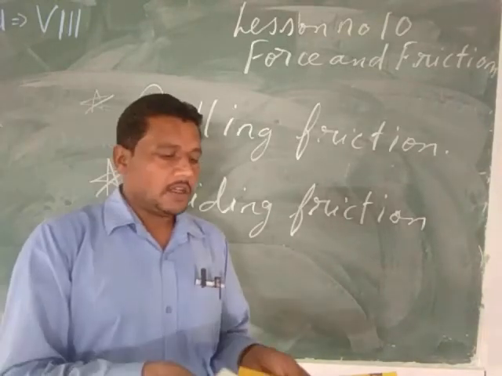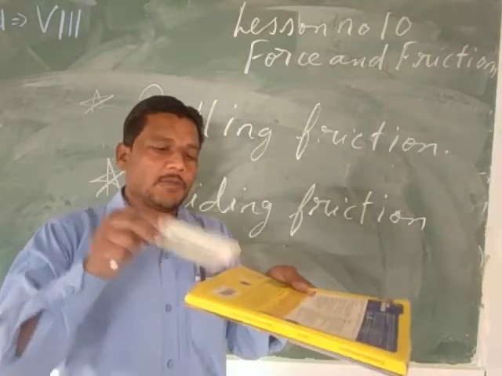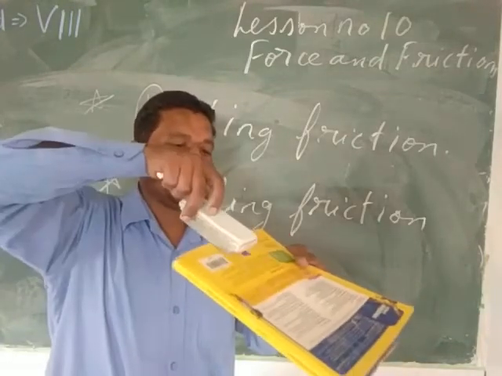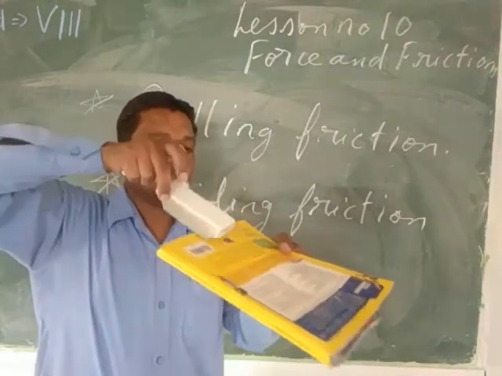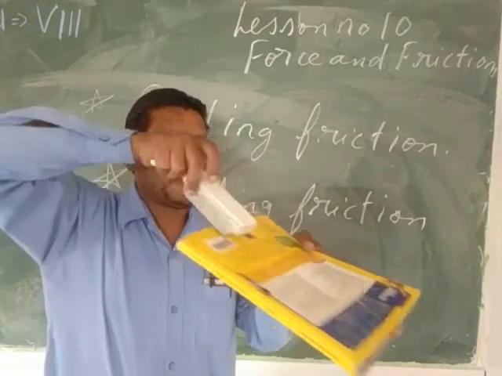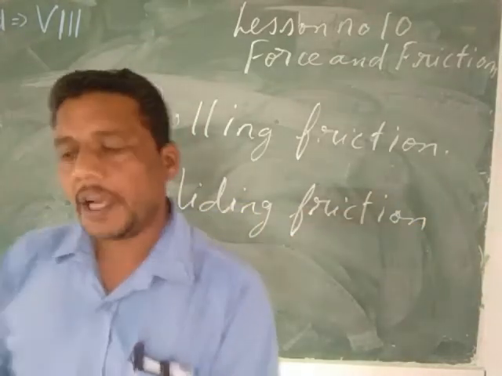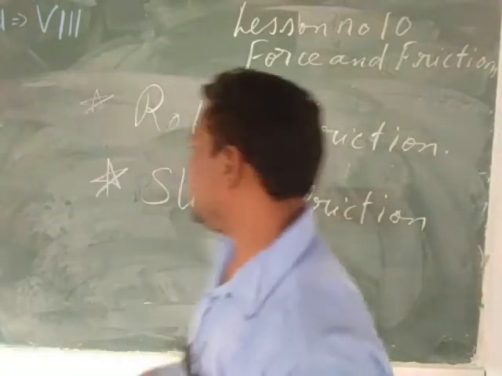For example, see, now here is the surface of my book. Now I am sliding this duster. Let us see, my duster is sliding. So the friction which is acting between the surfaces of the two bodies, when one body is sliding upon another body, that is called the sliding friction.